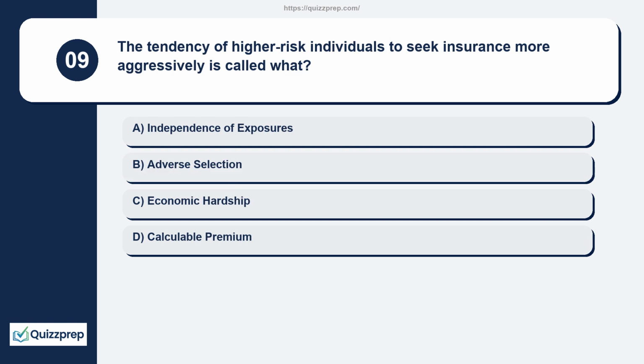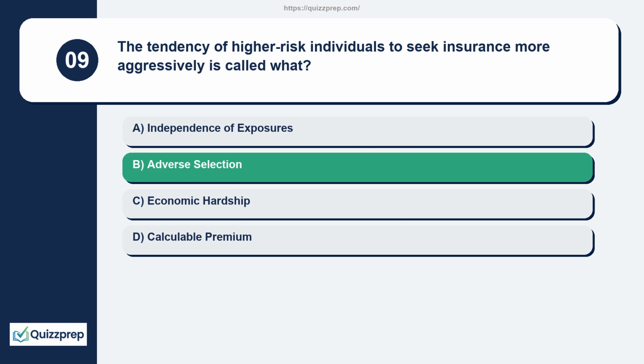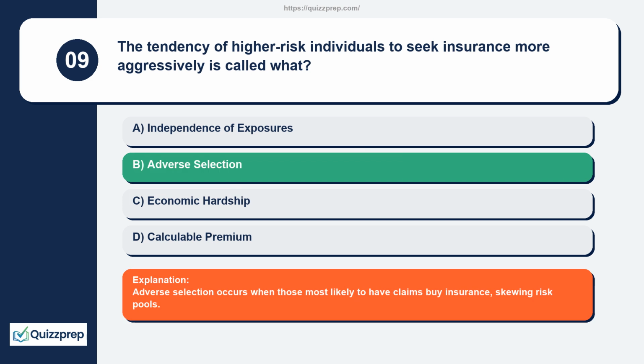Question 9. The tendency of higher risk individuals to seek insurance more aggressively is called what? Independence of exposures, adverse selection, economic hardship, calculable premium. Adverse selection occurs when those most likely to have claims buy insurance, skewing risk pools.